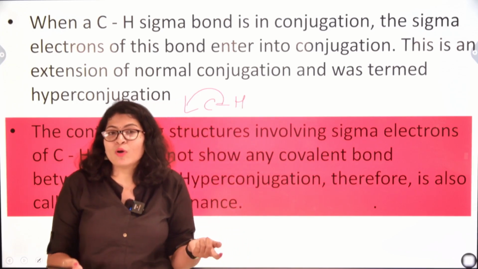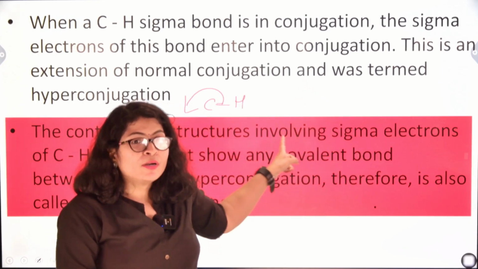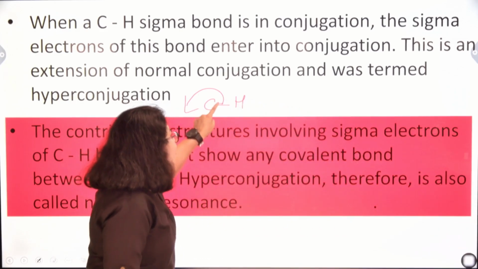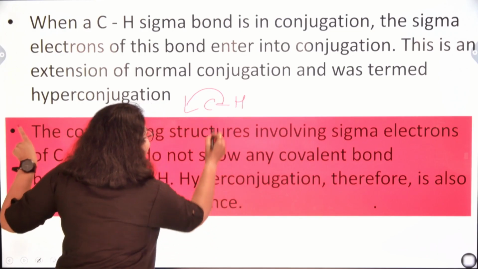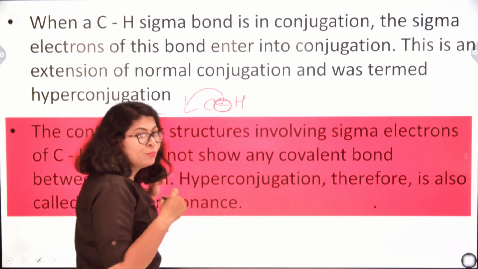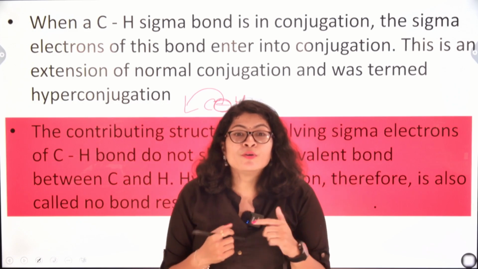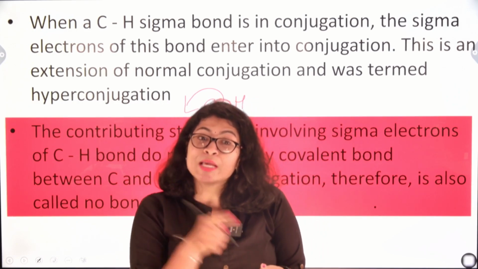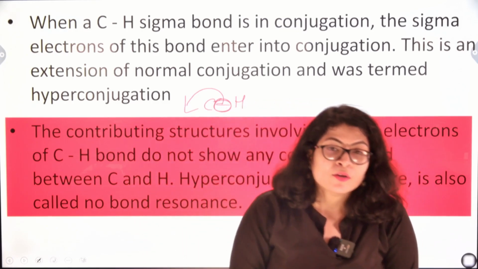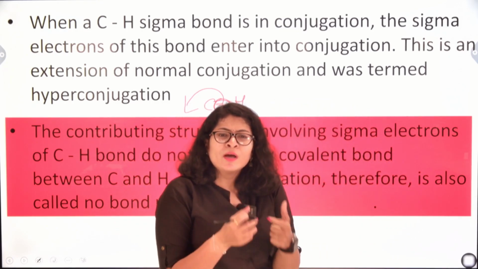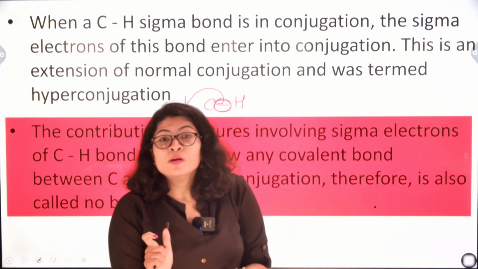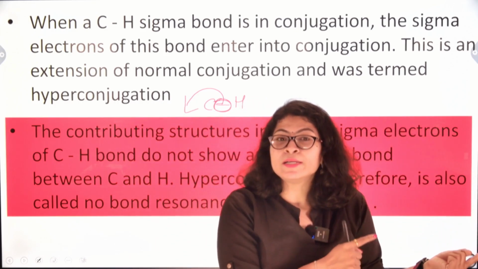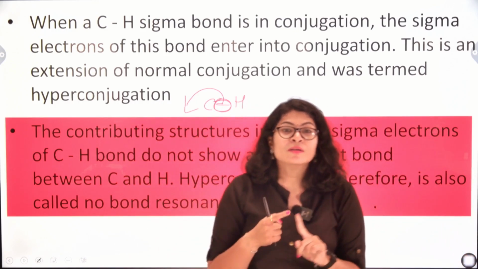Carbon has a tendency to form 4 bonds. Now if one of its bonds is entering into conjugation, then some other bond has to break. So if these electrons are going into the conjugated system, then this bond between carbon and hydrogen has to break. As a result, carbon donates its electron, putting its sigma bond with hydrogen at stake. So we observe that for a partial moment there is no bond between carbon and hydrogen. That's why we used the term in the previous slides: no bond resonance.